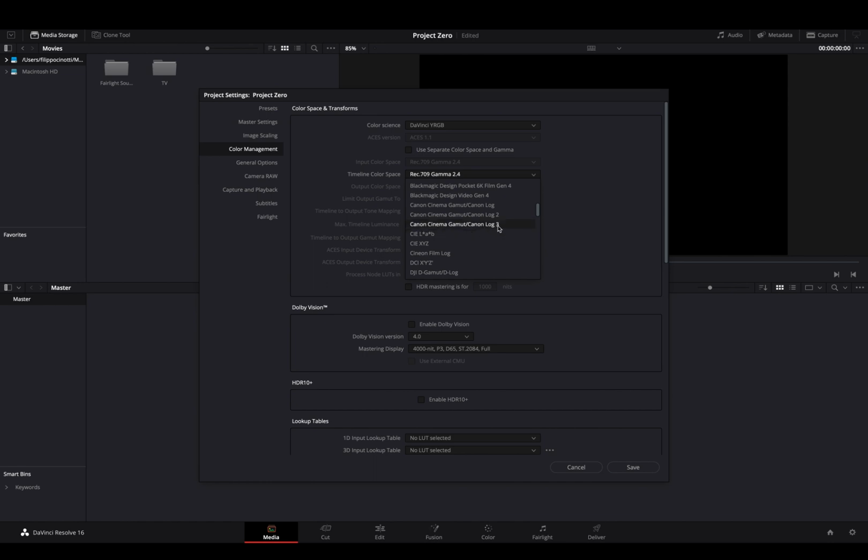Lots of people say to me, why the hell is my H.264 so strange on the output? And that's the main thing, because you're saying to the program that your timeline by default is a Rec 709 timeline. You have to change it to whatever you're using. So on this Project Zero, I'm not going to touch it because we're not going to use footage for this one.